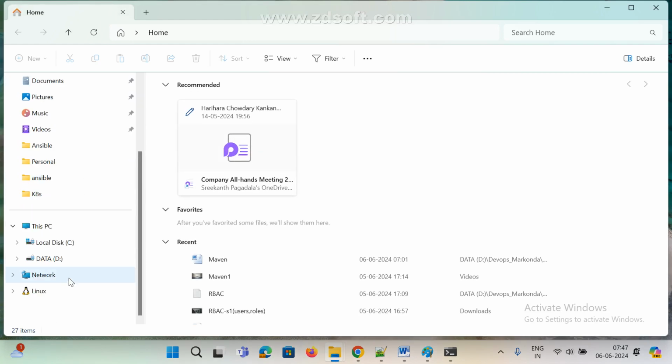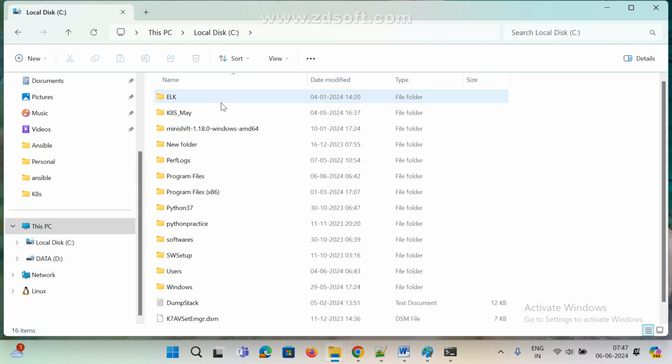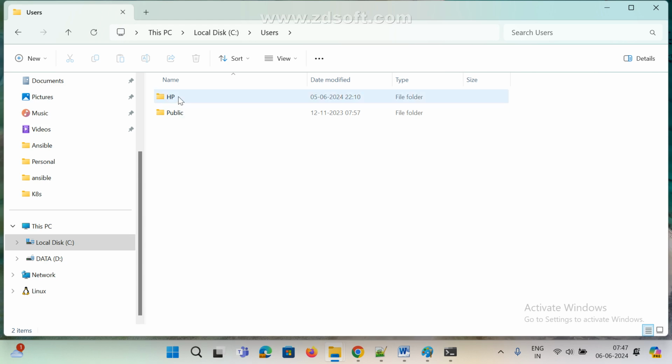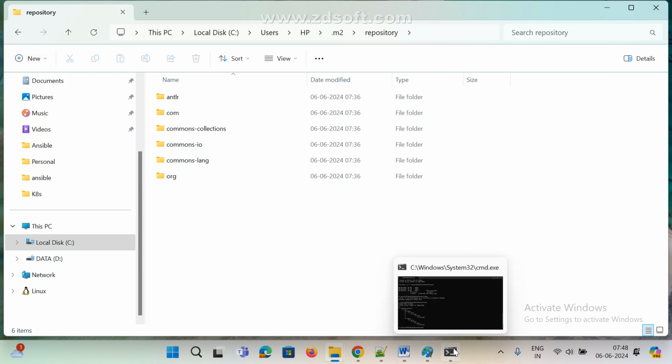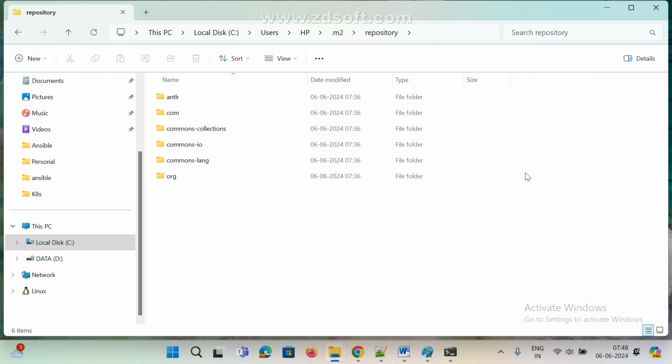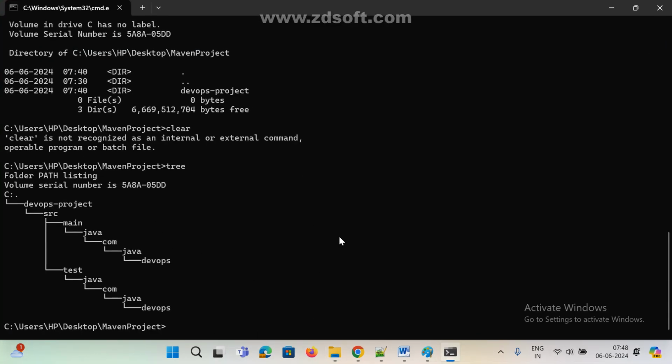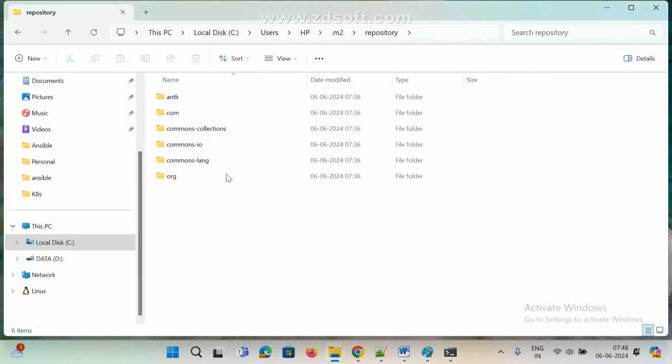Go here. Earlier we couldn't see anything, right? Now see here, go to users, go to .m2 repository. Before running this project, I didn't have anything in this folder. Now after running my project, in this local repository we can see many things. Now understand?